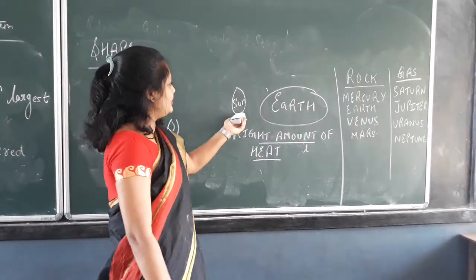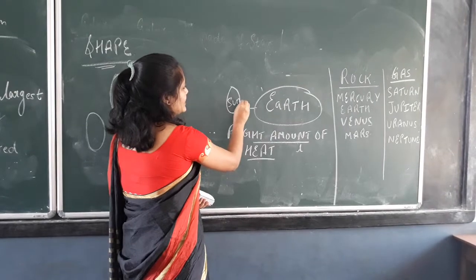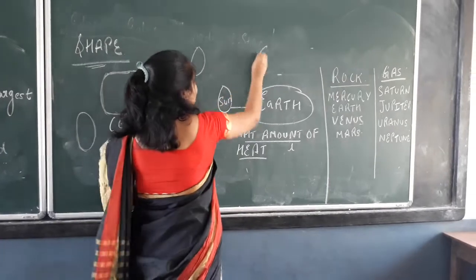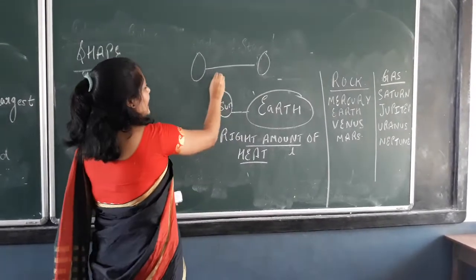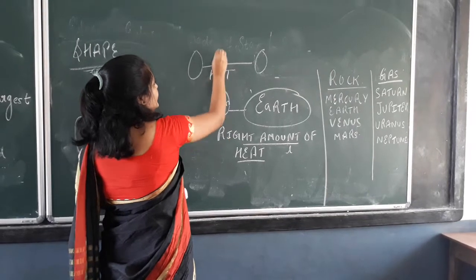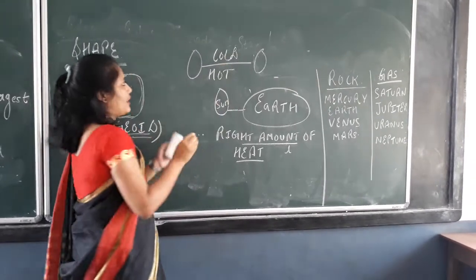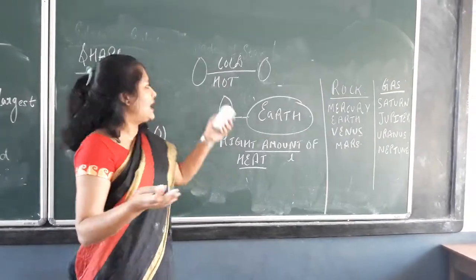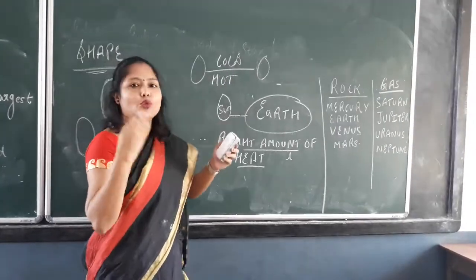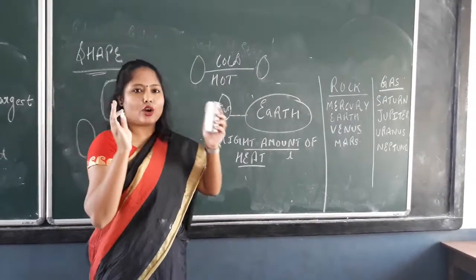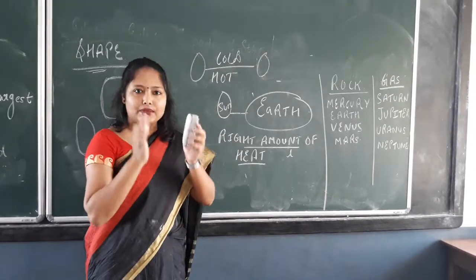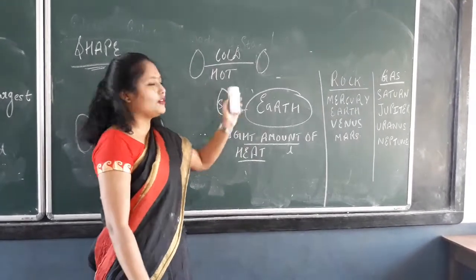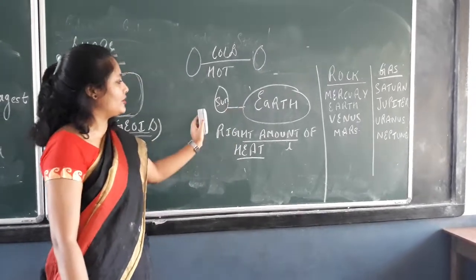Because of its distance, the Earth gets the right amount of heat from the Sun. The Sun and the Earth are at a distance such that it gets neither too hot nor too cold. If the Sun and the Earth were closer, what would happen? The heat would be more. And if it is too far, what happens? There will be more cold. So the distance is exactly in the middle, in the right part, so we get the proper amount of heat and cold. So this is about the Earth.